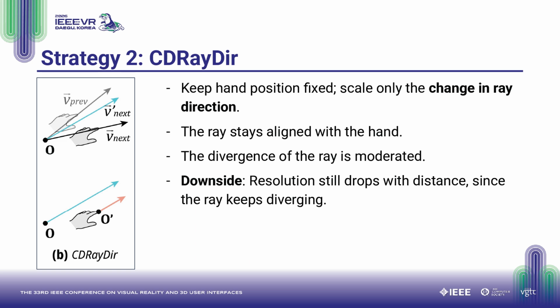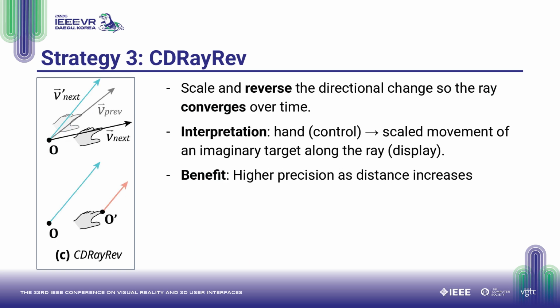CD Ray Deer takes a different approach. It keeps the hand position as is and only scales the change in ray direction. This preserves visual continuity. The ray stays aligned with the physical hand, which users found natural and intuitive. The divergence of the ray is moderated compared to baseline, but resolution still drops with distance since the ray keeps diverging. CD Ray Rev is our most novel strategy.